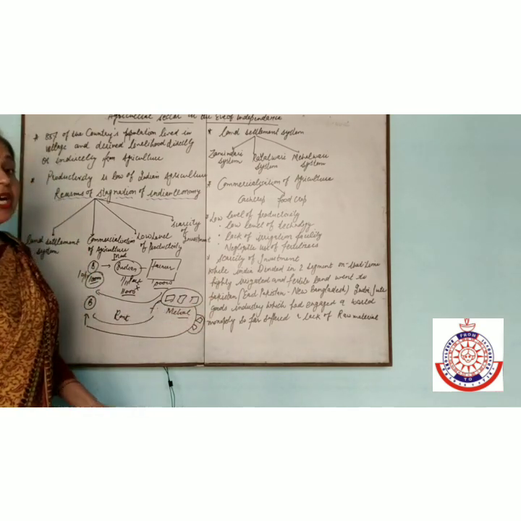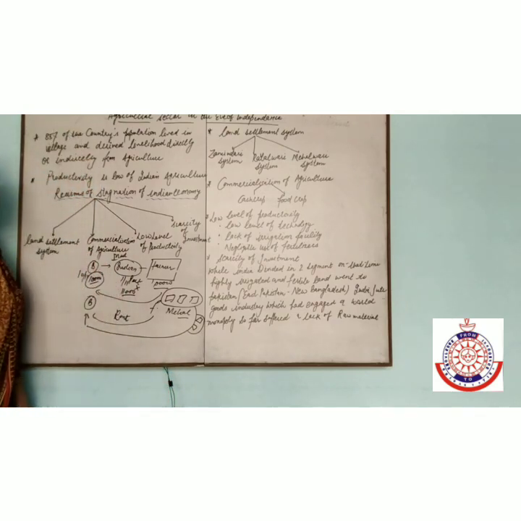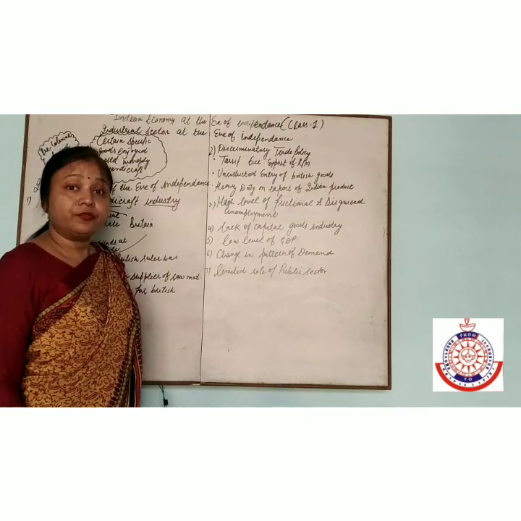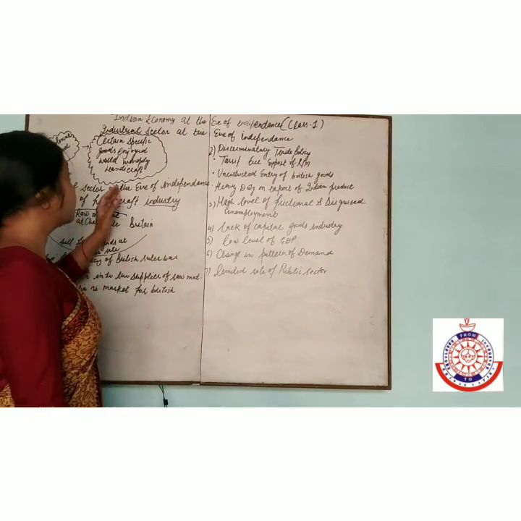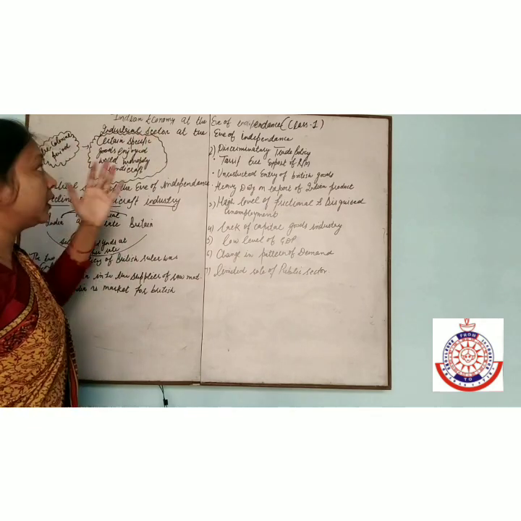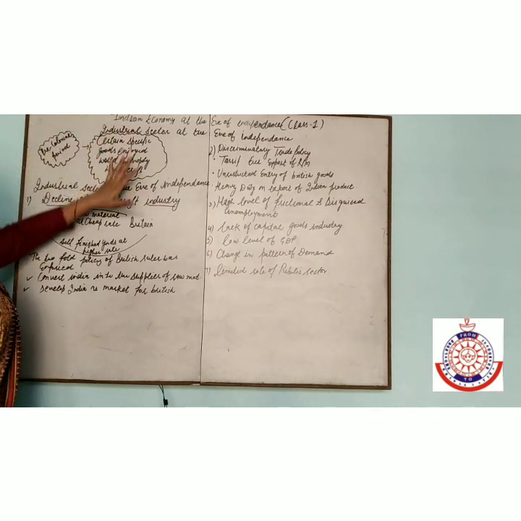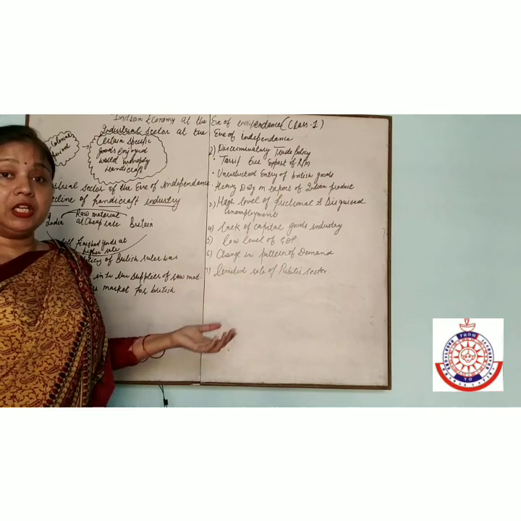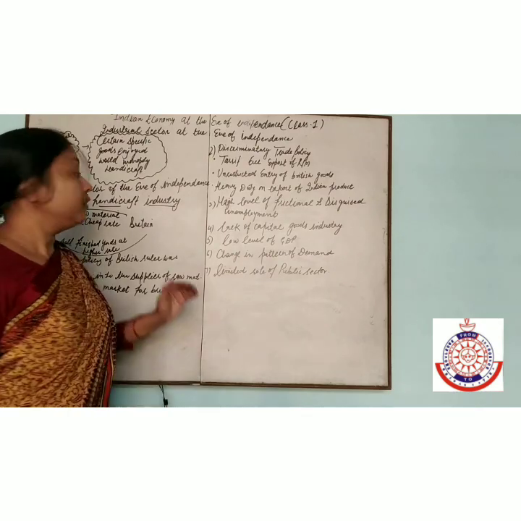Now we will discuss our next point, that is the industrial sector. The next feature is the industrial sector at the eve of independence. First we discussed the agriculture sector at the eve of independence. Now the second feature is the industrial sector at the eve of independence. Now we are talking about the pre-colonial period. In the pre-colonial period, certain specific goods enjoyed a world monopoly, that is handicrafts. Indian handicraft was famous worldwide.